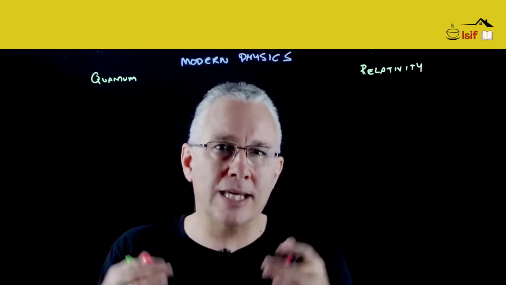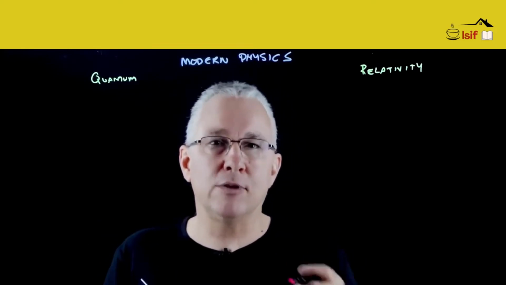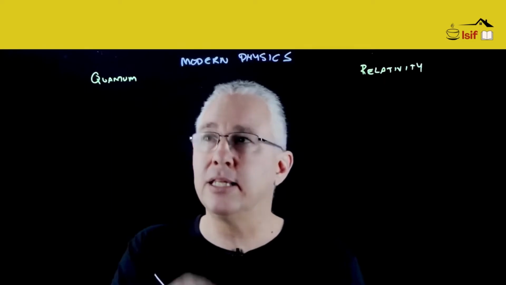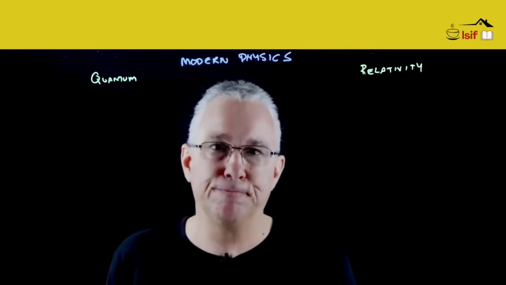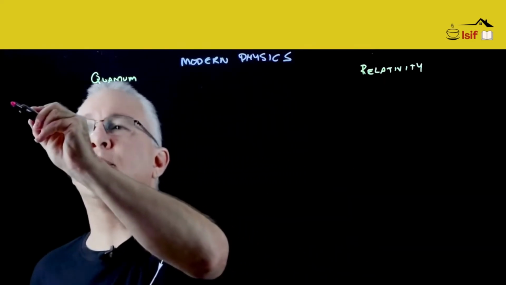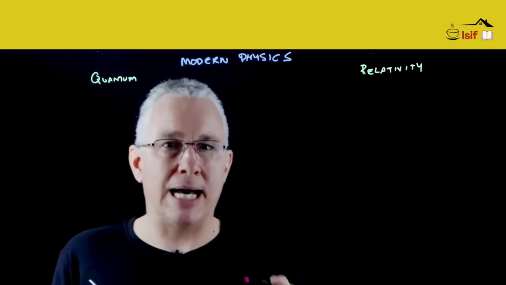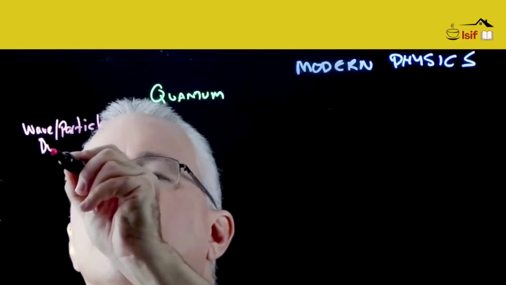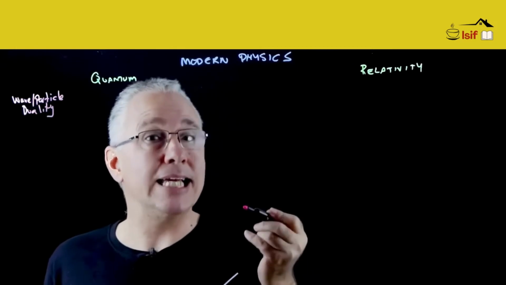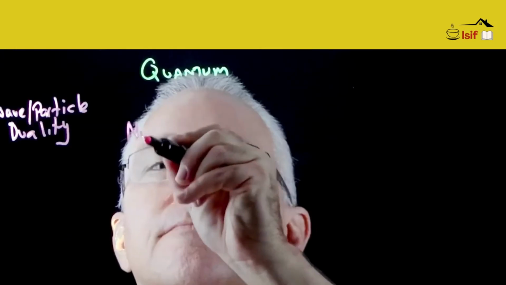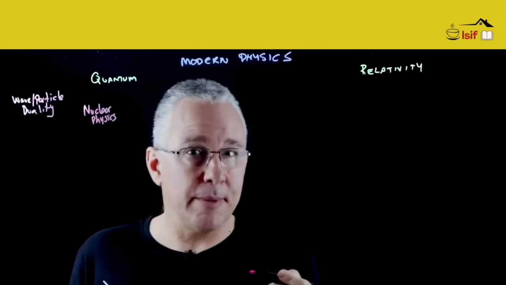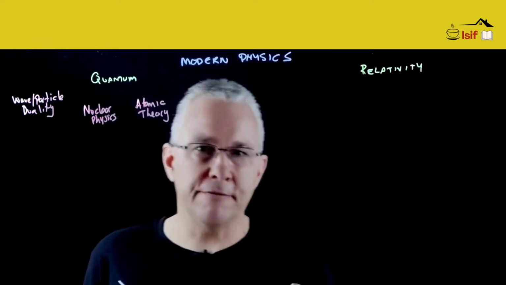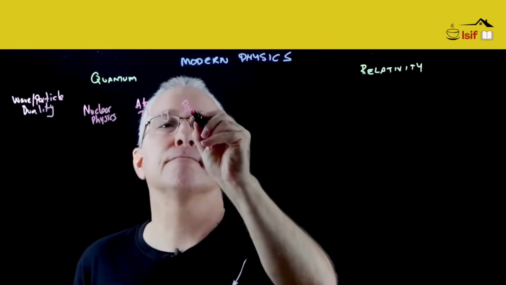But before we look at the chronological order, let's have a look at the key disciplines within these particular areas. One key concept is what I refer to as the wave-particle duality. The second idea I'm going to be looking at is nuclear physics. Then there's atomic theory, and finally, particle physics.